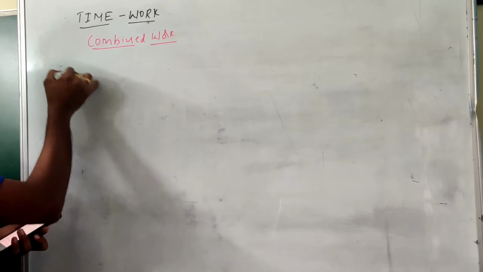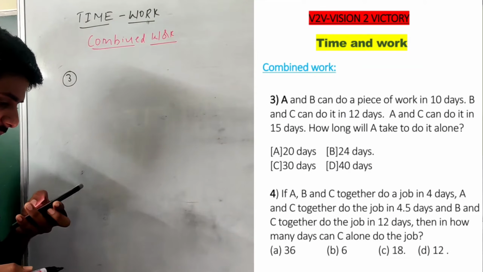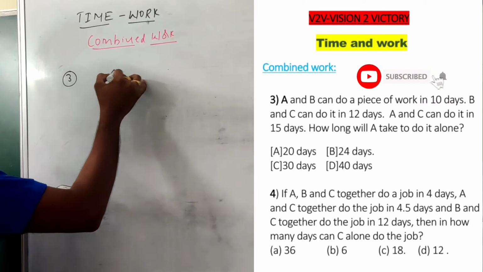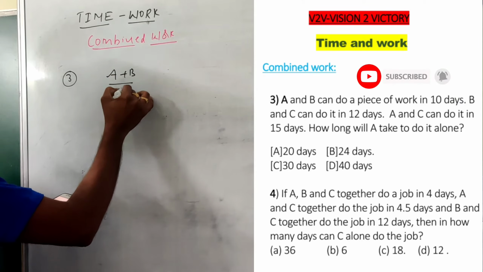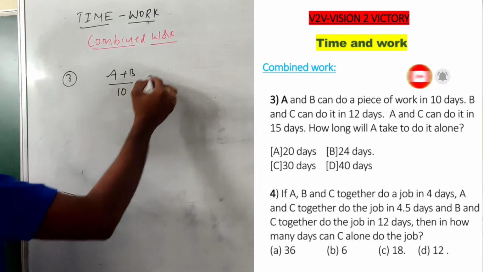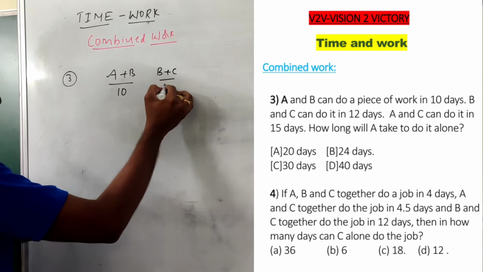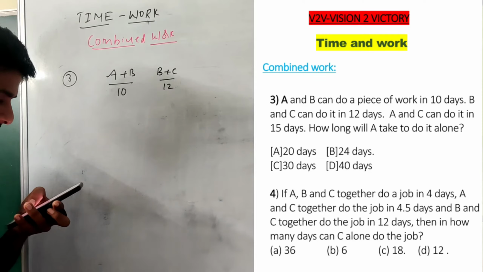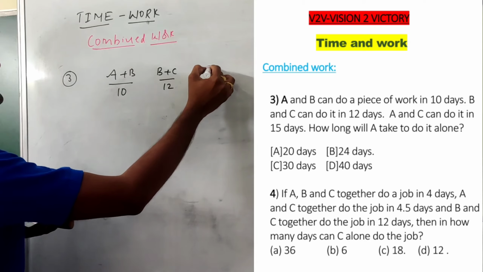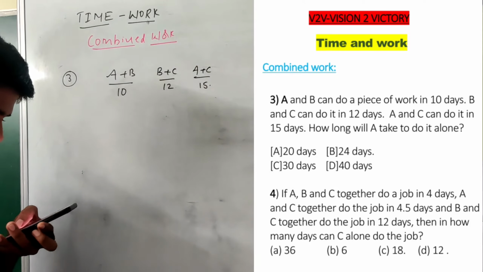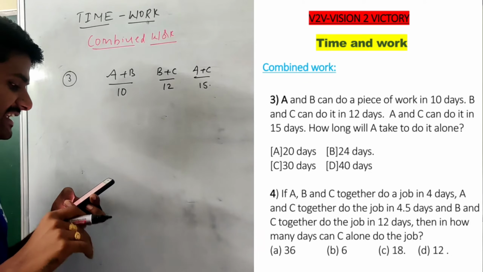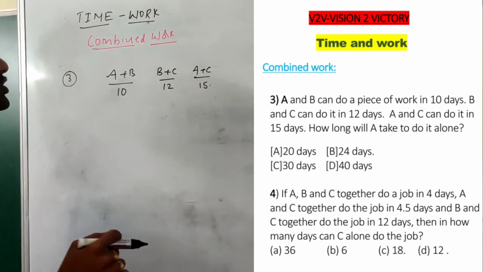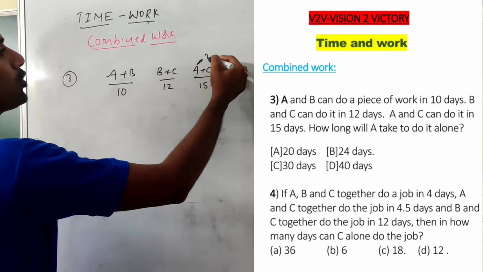Okay, see the third question. A and B can do a piece of work in 10 days. B and C can do the work in 12 days. A and C can do the work in 15 days. How long will A take to do it alone? So if A works alone, how many days does it take?